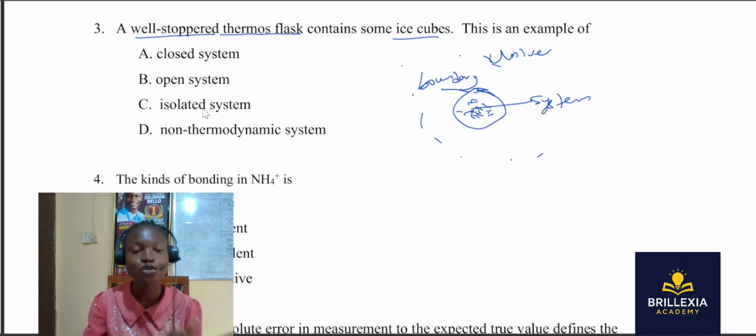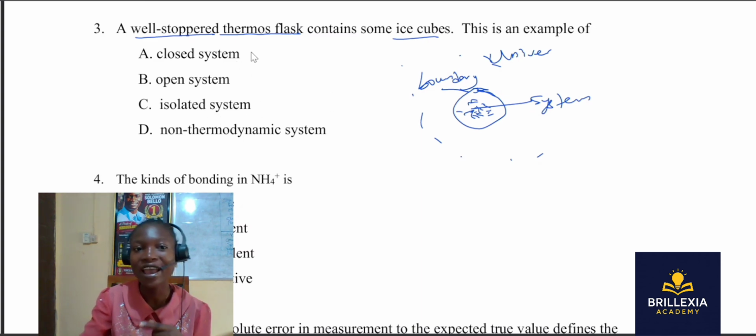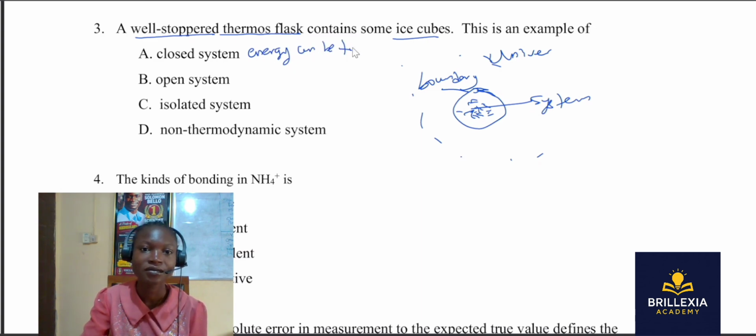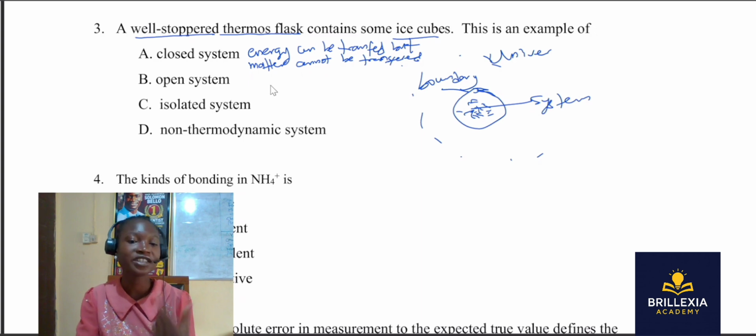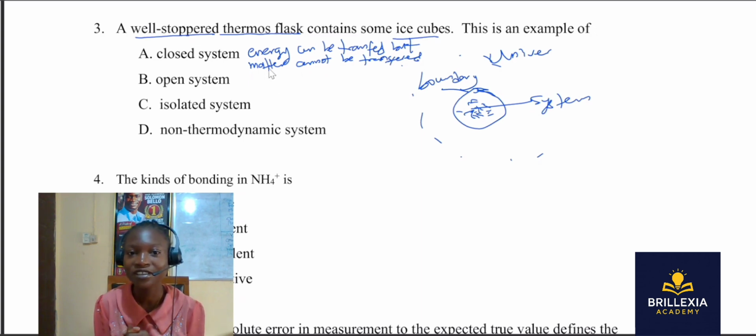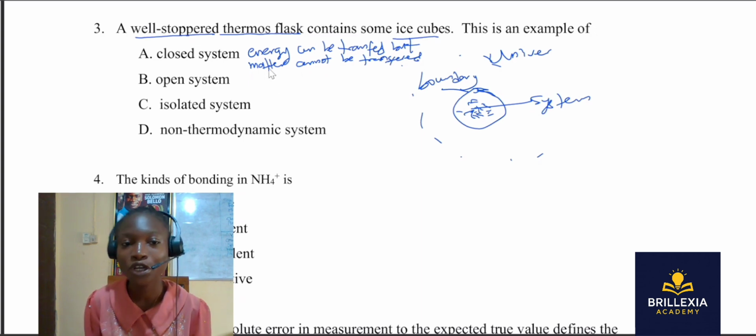For a closed system, you only close it. So energy can be transferred. In a closed system, energy can be transferred, but matter cannot be transferred. So in a closed system, you can only transfer energy, but you cannot transfer matter.